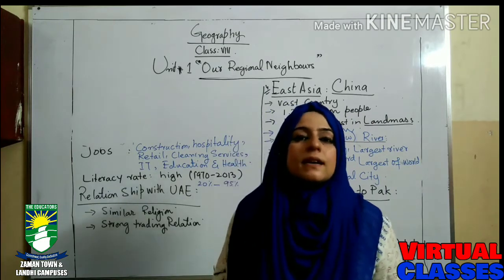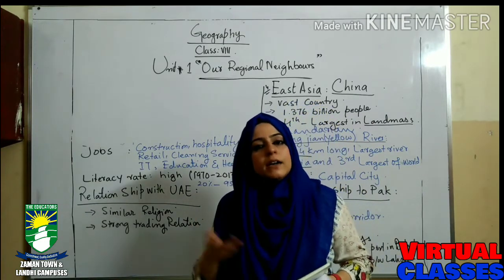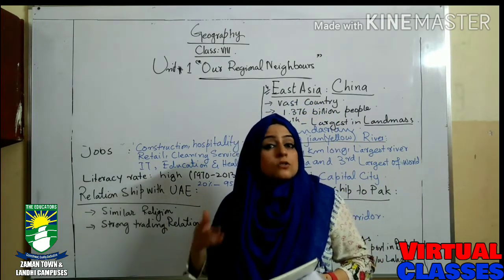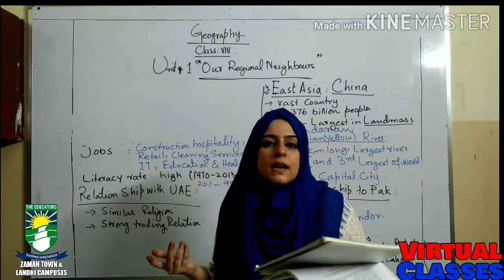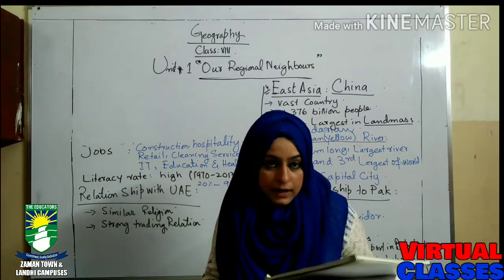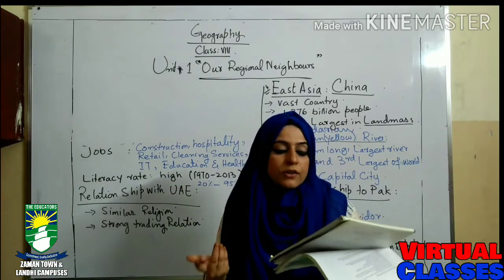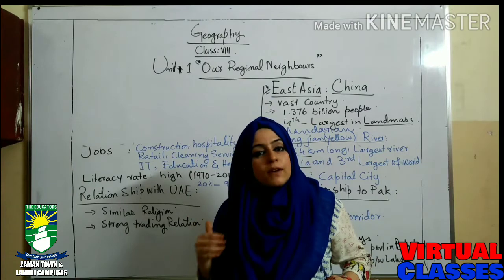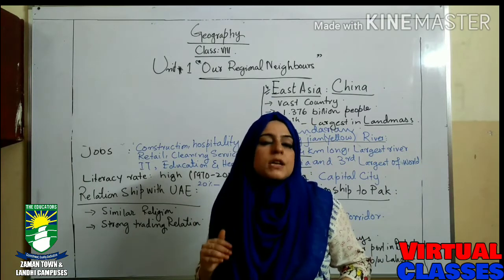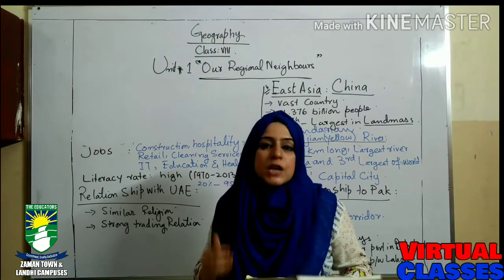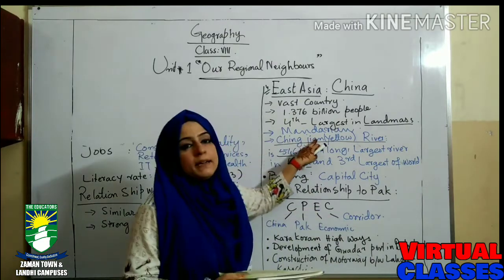As we discussed in our previous lecture regarding Sri Lanka and Kazakhstan, what was the official language of Sri Lanka? It was English, and Kazakhstan is Kazakh. What is the official language of UAE which we have learned today? UAE's official language is Arabic, and China is Mandarin.